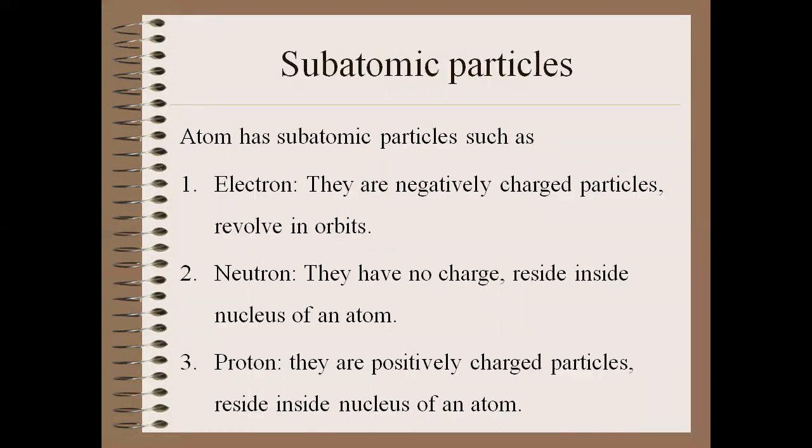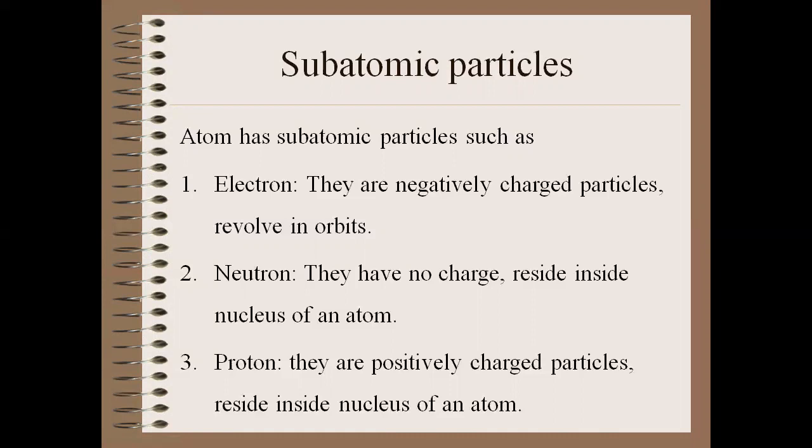There are subatomic particles. Yes, electron, neutron, and proton. The lightest one is the electron. It is negatively charged. It revolves in the orbit. The heavy one is the neutron. It has no charge. It is the neutral one, and it resides inside the nucleus of an atom. Then protons, they are positively charged, and they reside inside the nucleus of an atom.